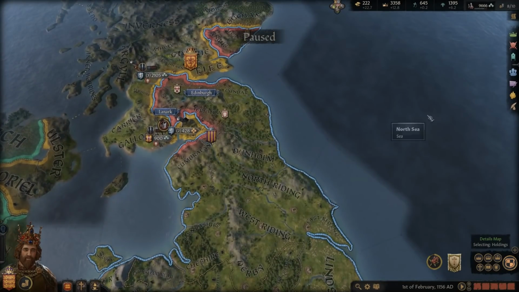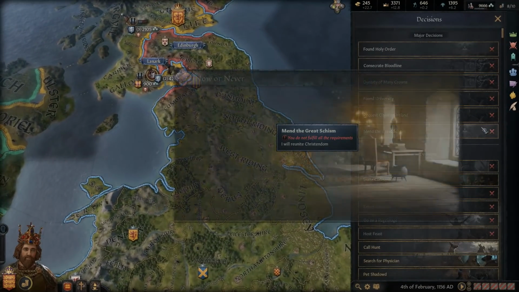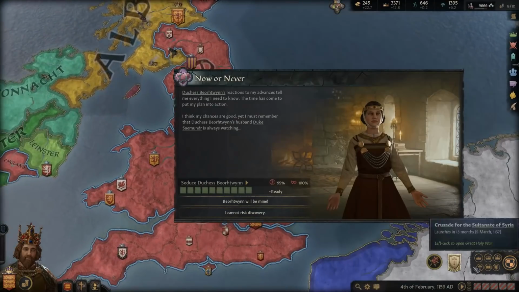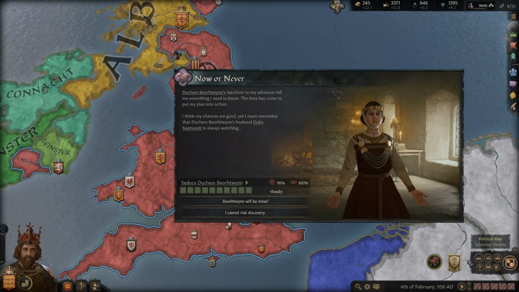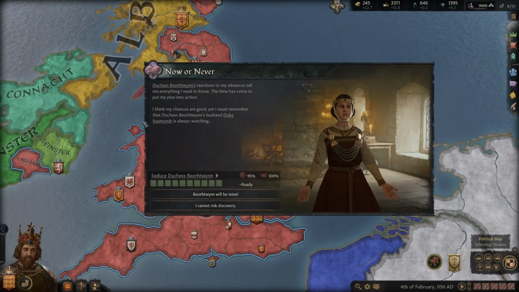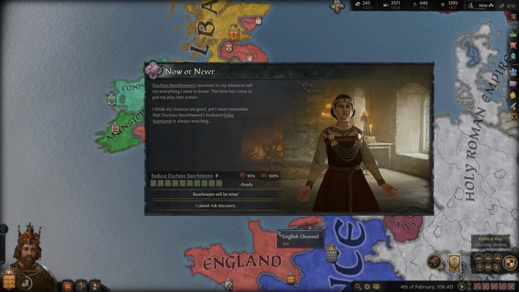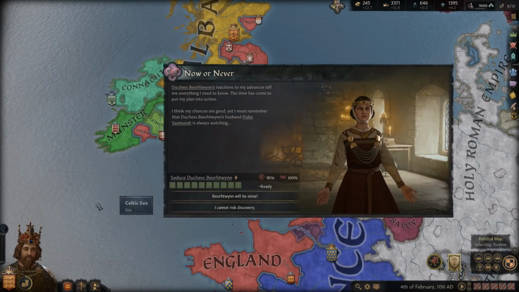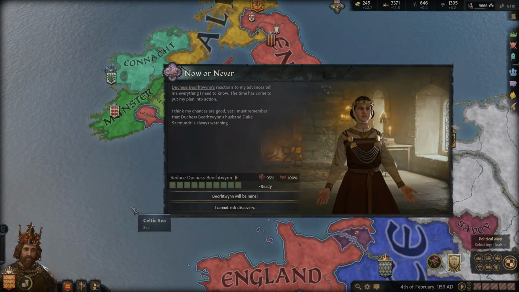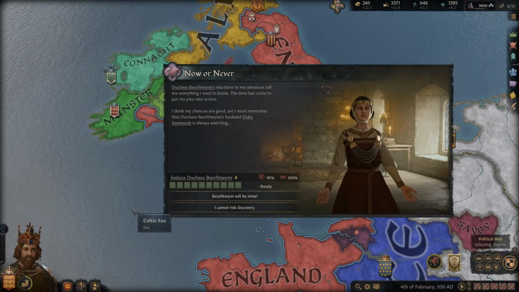And is there anything else we need to do? I don't think so. We won't declare war. We can, but we won't because we might as well wait until the crusade, right? Yeah, I guess we'll just wait till the crusade. Yeah, I think that makes the most sense. There's no reason to declare war on anybody when we're about to be sending our troops quite far away. And if we want to be number one in that war, then we got to do it early. We can't be going late.